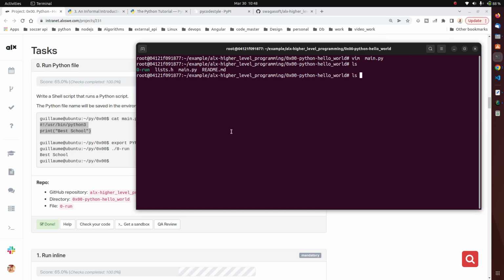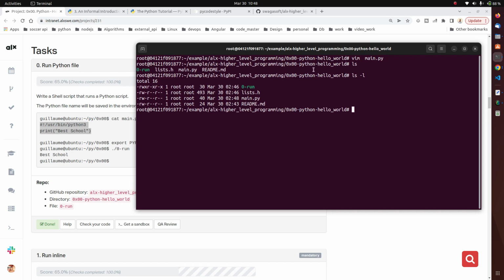There's another important thing we need to do. I want you to note the file permission. So you can see for this 0-run, the file permission for the owner is read, write, execute, while for group is read and execute, and for others is read and execute.